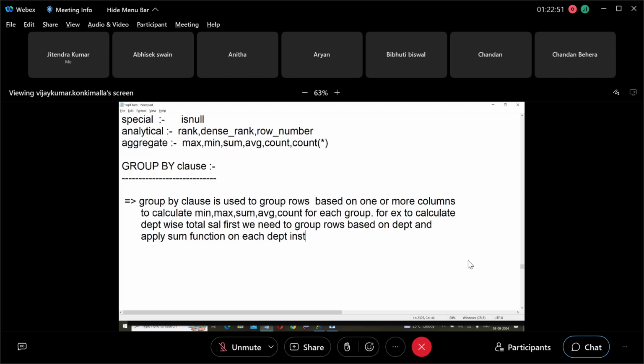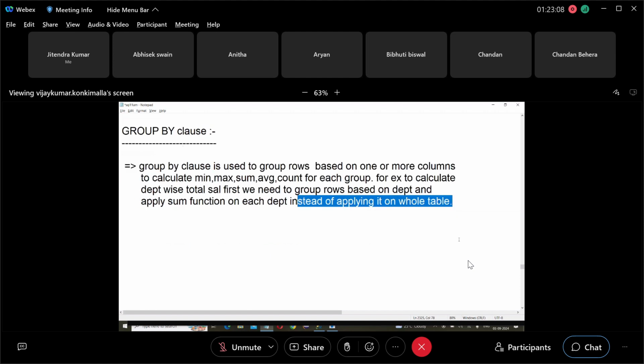instead of applying it on the whole table. Okay, earlier we applied the function on the whole table. Now I want to apply this function on groups. But to apply this function on groups, first create the groups. How to create the groups? By using group by. That's all.